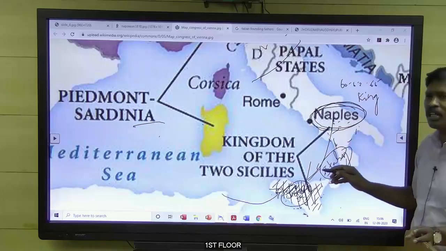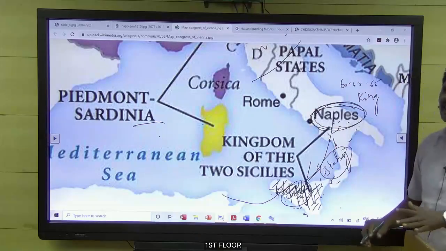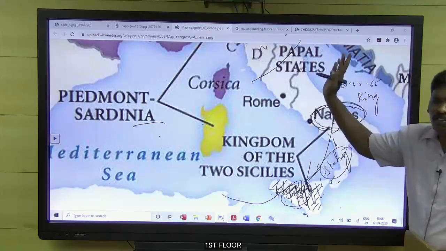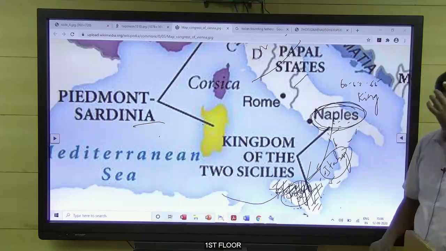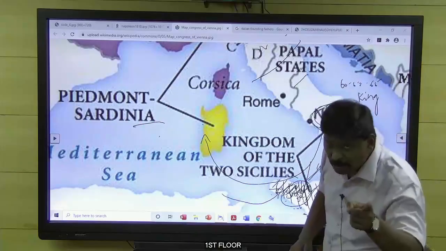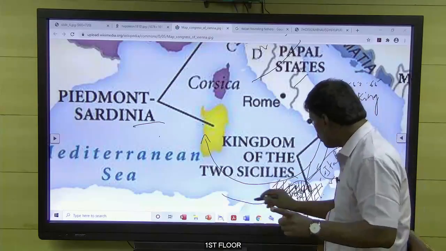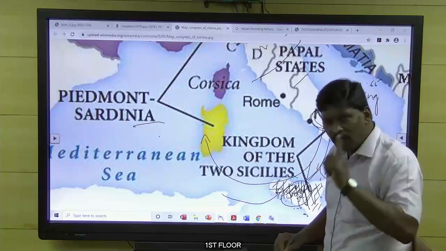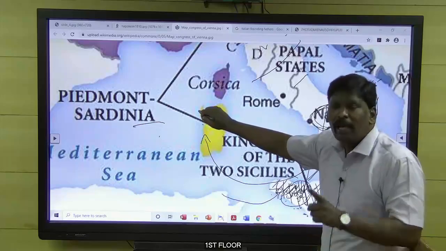Now the people protested. Complete riot everywhere. At last the king who was ruling Naples and Sicily abdicated, and he ran out of Naples and Sicily. Now the people of Naples and Sicily have integrated themselves with Sardinia. So because of Garibaldi and his followers, who marched to Sicily and Naples and created a revolution there, Naples and Sicily finally joined with Sardinia.